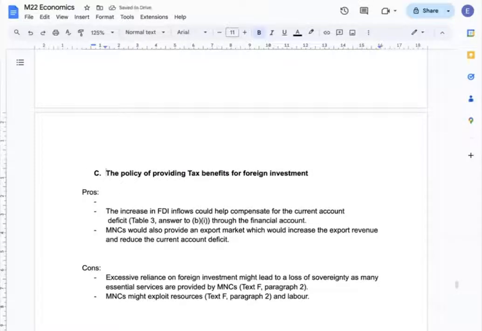Third is about the policy of providing tax benefits for foreign investment. The policy's pros would be that the increase in FDI could help compensate for the current account deficit, and more MNCs would produce for export markets, which could increase the export revenue and decrease the current account deficit. But its cons would be that excessive reliance on foreign investment might lead to a loss of sovereignty, and perhaps MNCs can exploit the country's resources and labor.